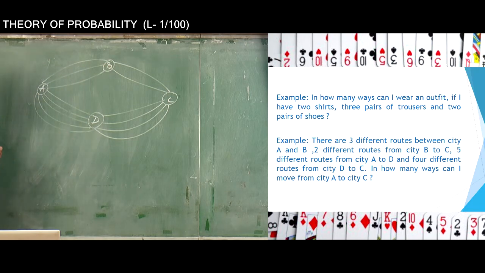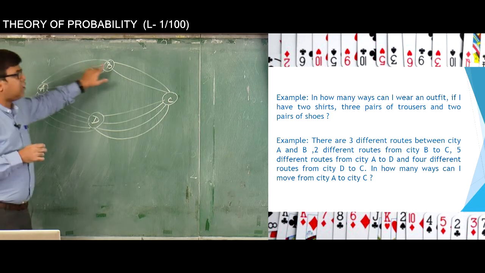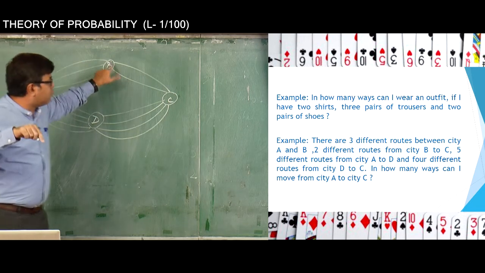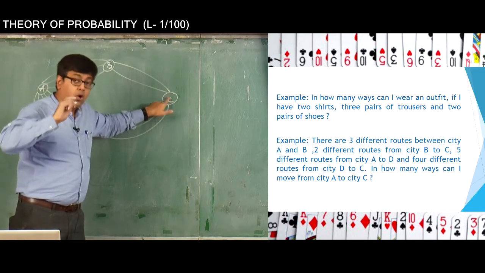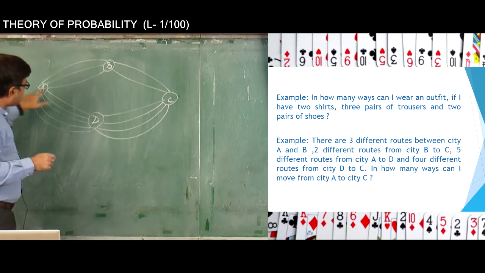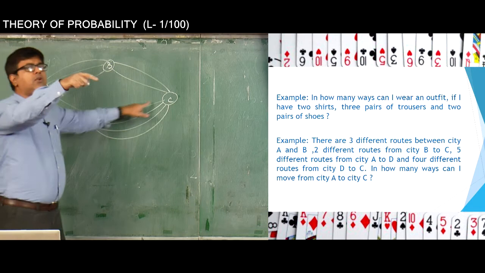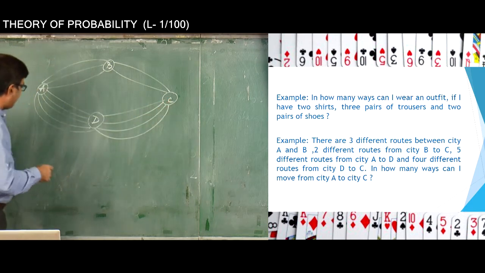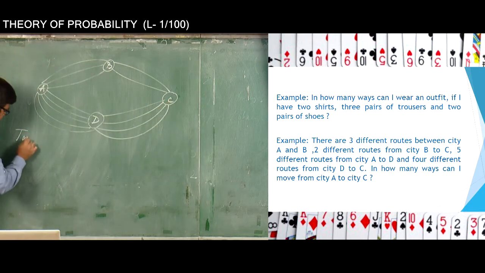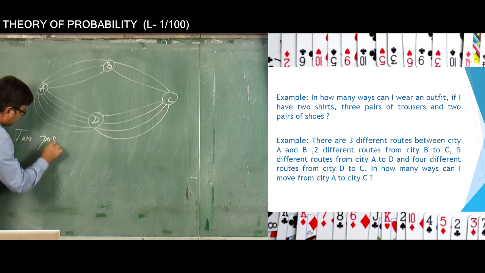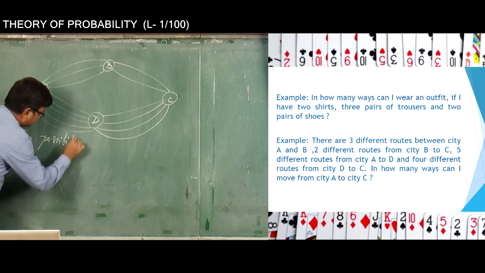So there are 2 ways that he can do it. One way is that he can move from city A to city B and then move from B to C, or he may move from A to D and then move from D to C. So there are 2 possibilities. How many possibilities are there? There are 2 possibilities, right.